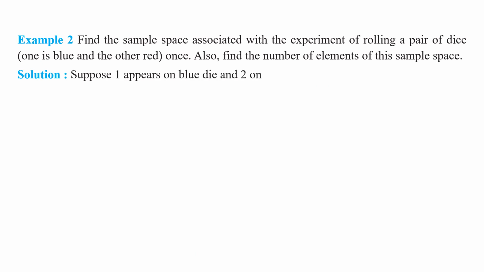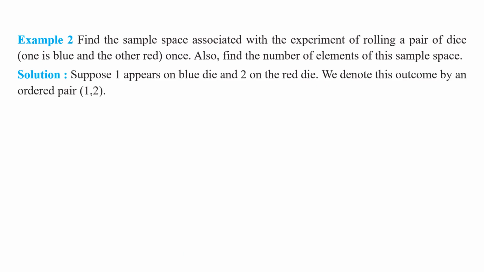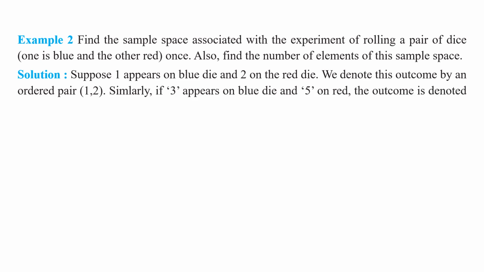Suppose 1 appears on the blue die and 2 on the red die. We denote this outcome by an ordered pair (1, 2). Similarly, if 3 appears on the blue die and 5 on the red, the outcome is denoted by the ordered pair (3, 5). Understood these outcomes, my children?